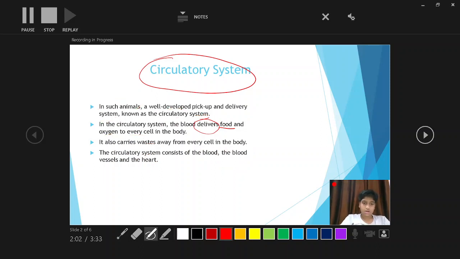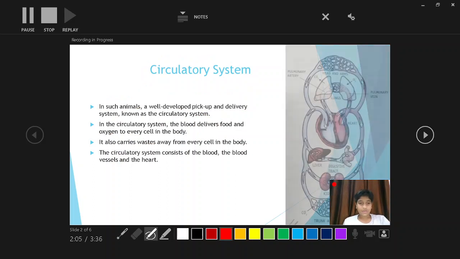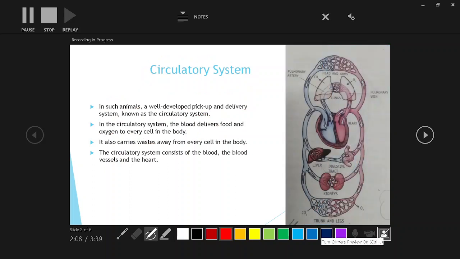Let me run this all. Okay, this is the circulatory system in humans. This is the thread-like structure called capillaries. It is also a blood vessel. We will discuss in detail. Okay, these are the lungs, as you know, and this is the deoxygenated blood, and this is the oxygenated blood. This is the heart, this is the liver, this is the digestive tract, and these are the kidneys. This is CO2, as I have told, and the pulmonary artery and pulmonary vein.